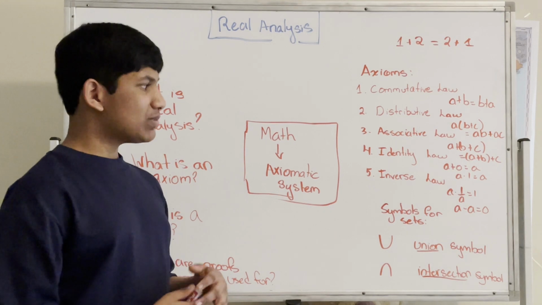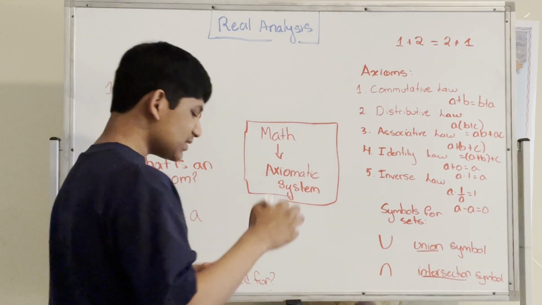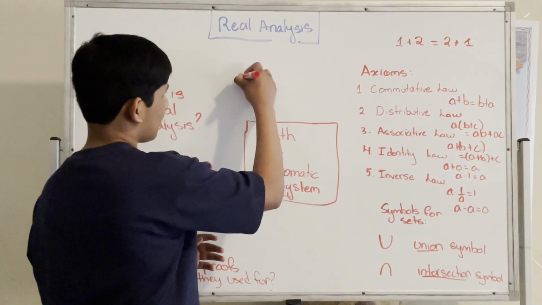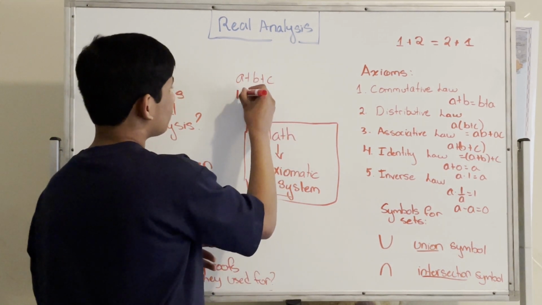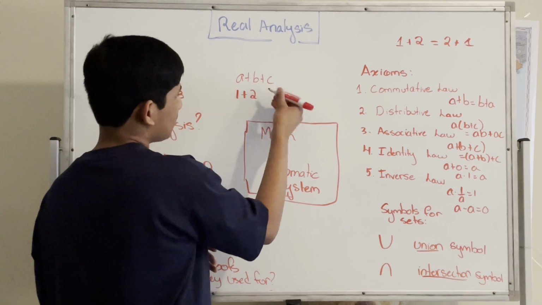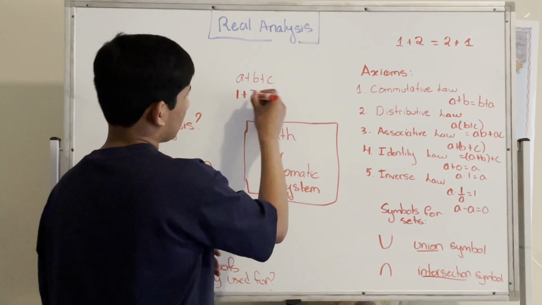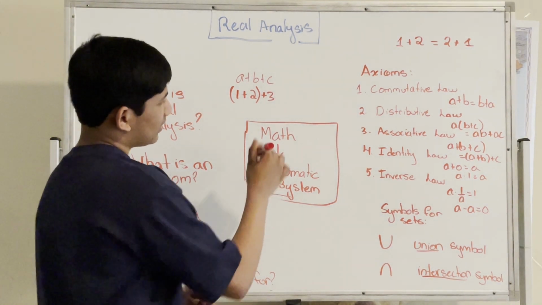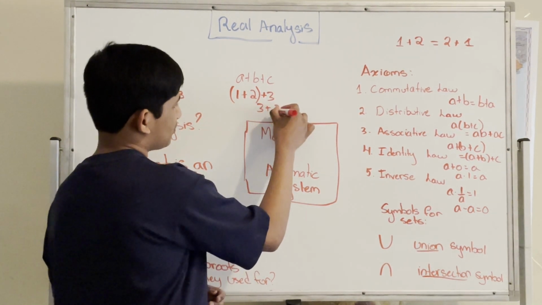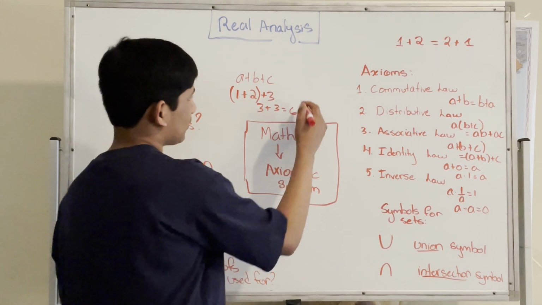But let's continue. So we have the associative law. Consider that we have A plus B plus C. Or let's draw an example. We have 1 plus 2 plus 3, and we put 1 plus 2 in parentheses. Calculating this, we get 3 plus 3, and we get 6. So 6 is our answer.